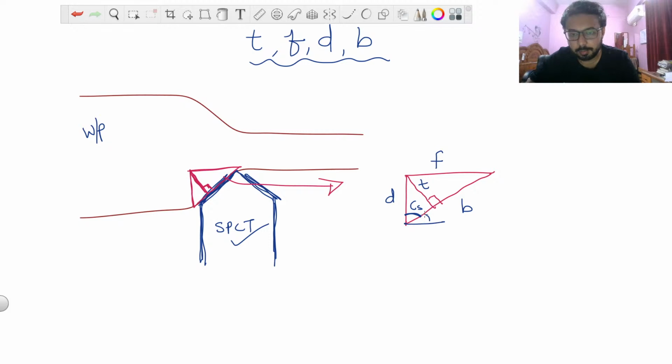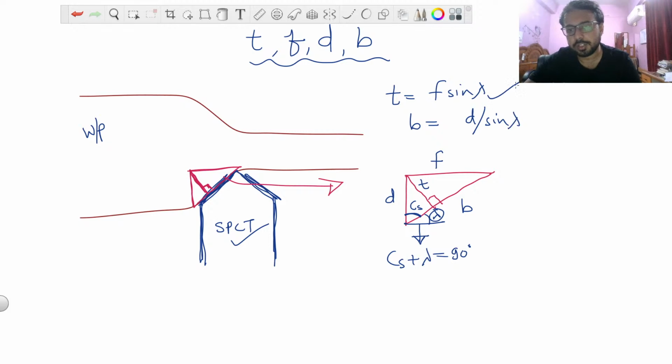And now this angle will be lambda, that is the approach angle. You can say from this figure only that CS plus lambda is equal to 90 degrees, because this angle is 90 degrees. So always remember this triangle that I have discussed, and from this triangle only you can get an idea of how F, T, B and D are related. From this you can also get the relation T is equal to F sine lambda. You can also get this relation, B is equal to D by sine lambda. So these relations are obtained from this figure only.